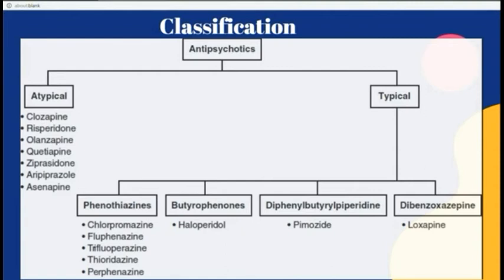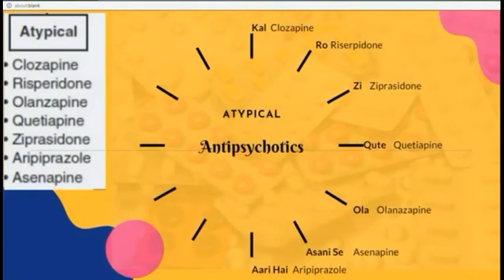Next we see delirium. Delirium is an acute organic brain syndrome, and the features of delirium are impaired consciousness, impaired memory, and visual hallucinations. The most characteristic is visual hallucination, most commonly seen in delirium.